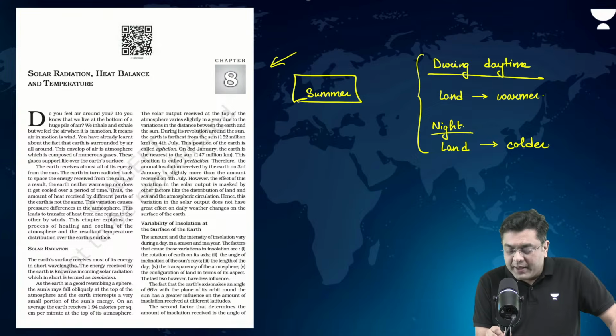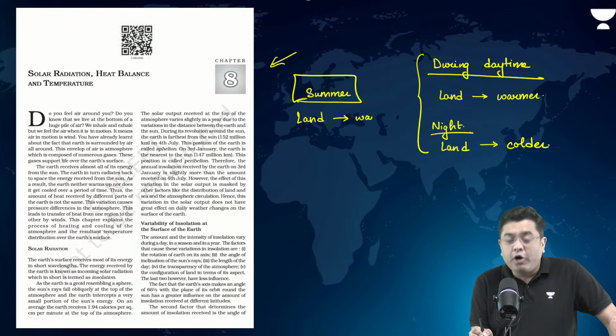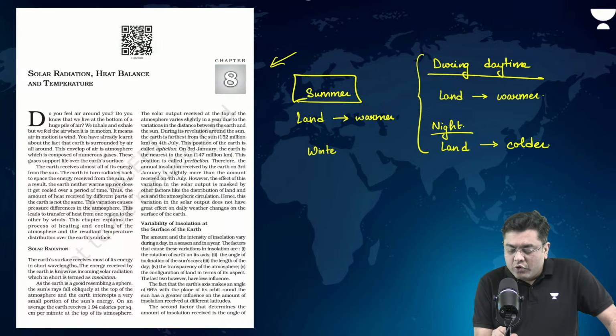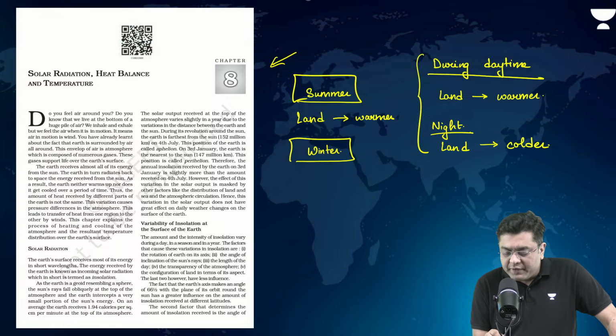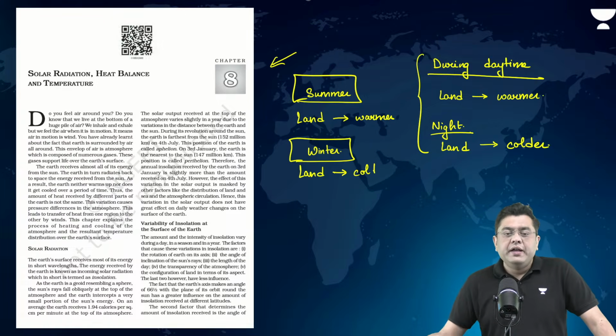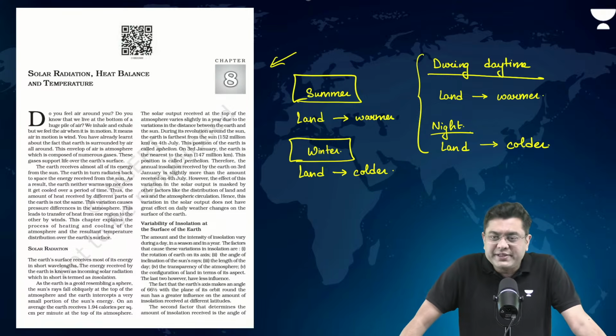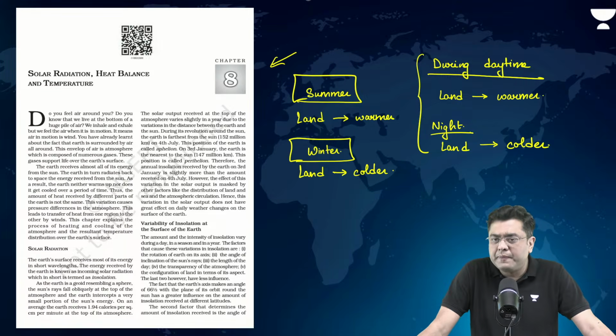Always land is warmer. Why? Because you have a larger period of accumulated heat. Whereas during winters, land is colder because for a longer period of time it will lose heat. This is where we had closed the discussion in the last class.